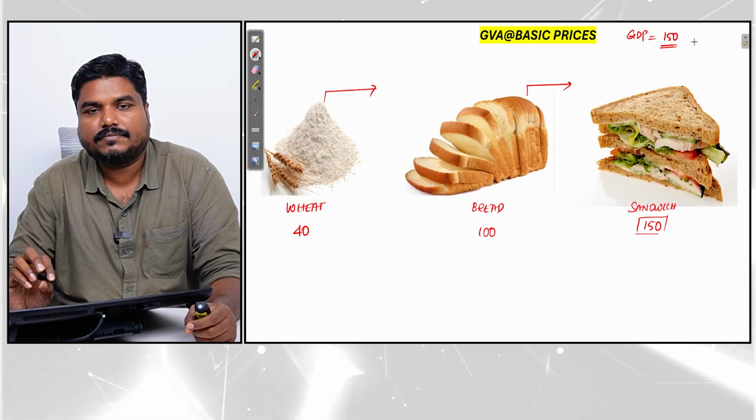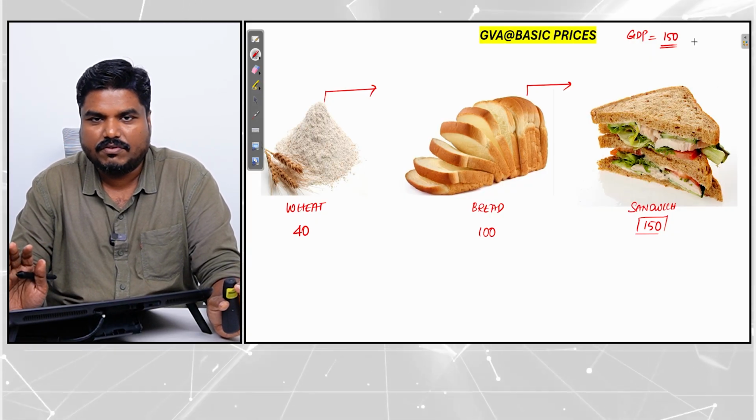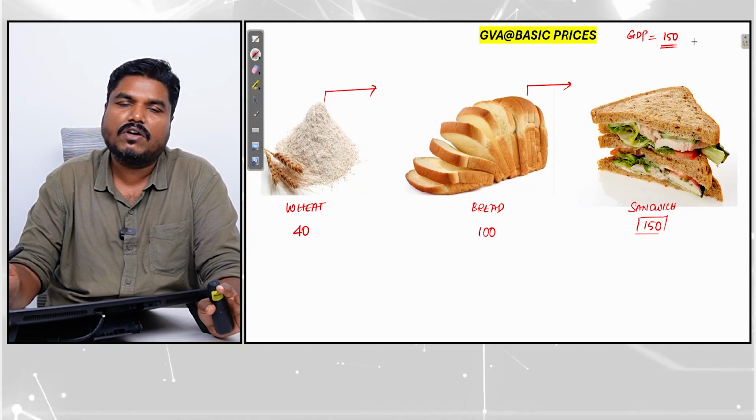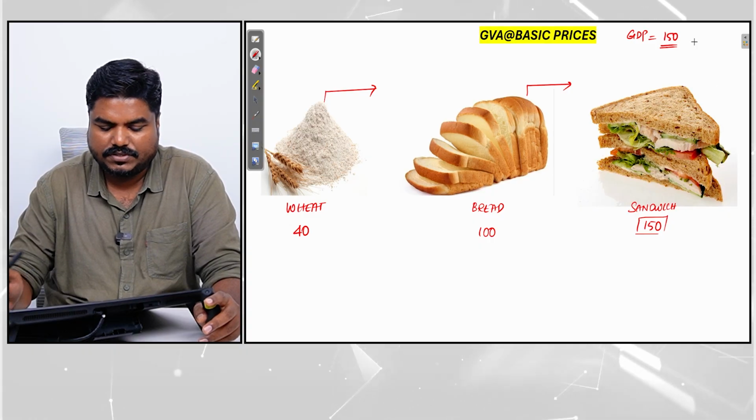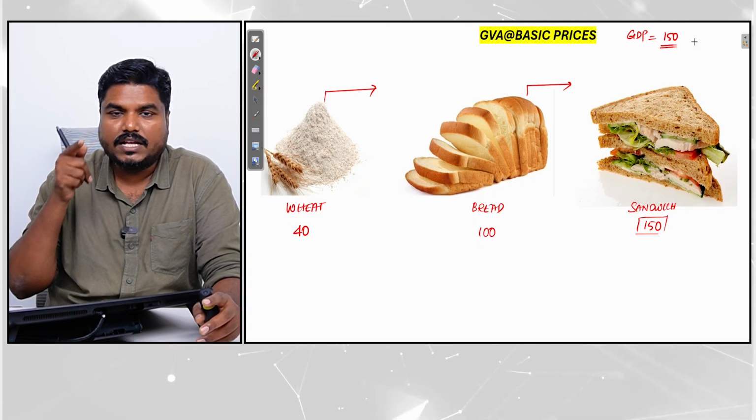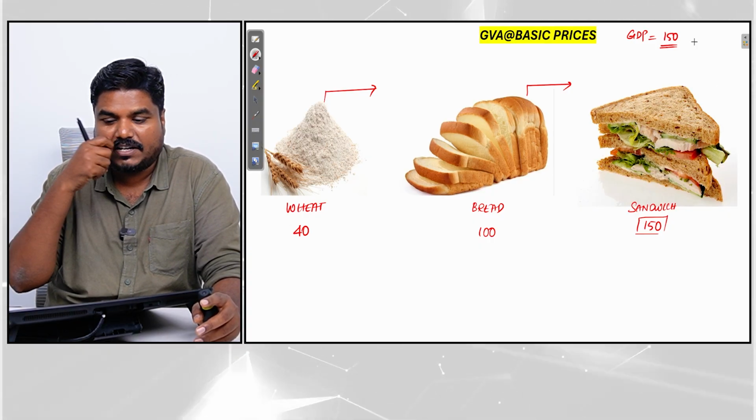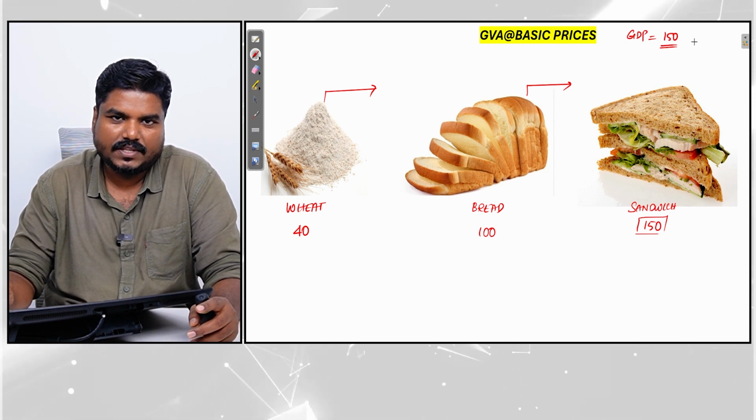So we will say that the GDP is 150 rupees. This is old method. This is what is GDP. This is how GDP was calculated. Take the value of all the final goods and services produced. So here the wheat and bread are intermediate goods. Sandwich is the final good. So that value we are taking.